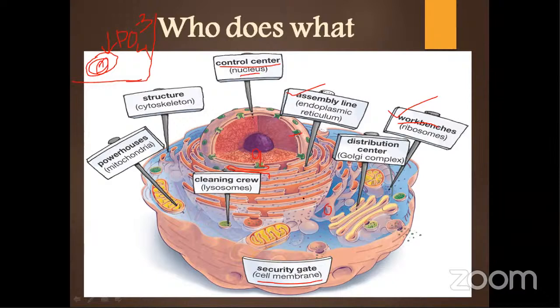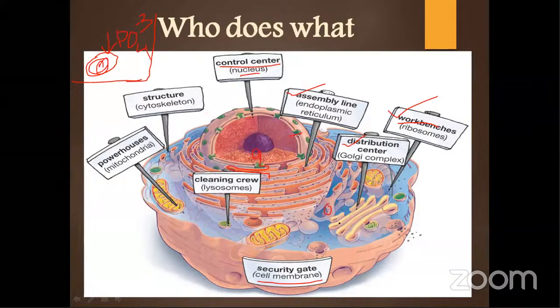Whatever things are produced in the cell, next they have to move through this particular structure. What is this? This is the Golgi complex, and this acts as a distribution center. It will further process the molecules, and later on, whatever material is required by the cell will be there in the cell and finally used.